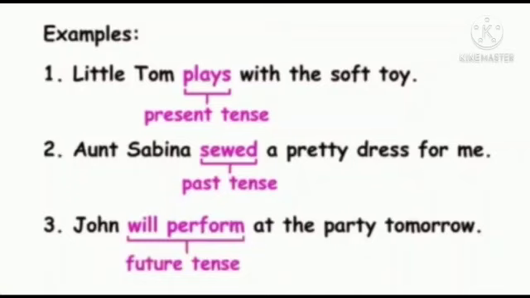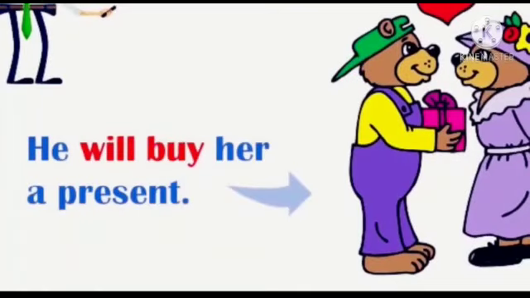Next, third sentence, John will perform at the party tomorrow. So here before the base verb we have to add will. So this is the future tense. John will perform at the party tomorrow. Next example, he will buy her a present. Listen, children, here which is the future tense? Will buy. Yes, right. He will buy her a present.